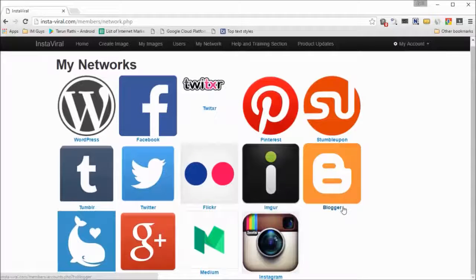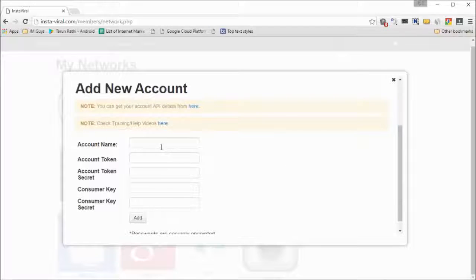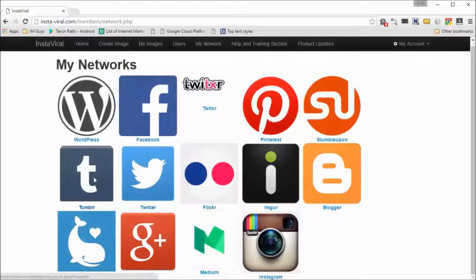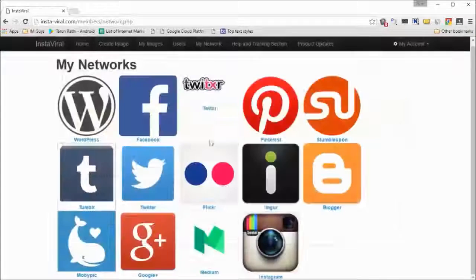By clicking on my networks, you will get to see a list of the networks that InstaViral supports, and I'm telling you this now, this is the biggest list ever on any similar platform. We've got a huge number of social media platforms and image sharing platforms that we support. So to add an account from any of these platforms, just click on the social media network name, and then fill in the various information points that this dialog asks you, and we will be able to post in your account once you've given us the information that we need.